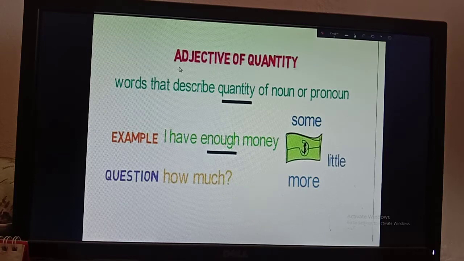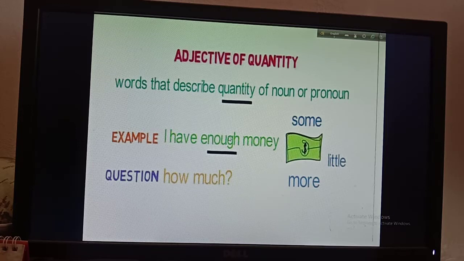Okay, now there is number two, adjective of quantity. Here it is written: words that describe the quantity of a noun or pronoun are adjectives of quantity. Example: I have enough money. Quantity means, boys, how much. So when you ask how much, if you get an answer, that becomes the adjective of quantity.